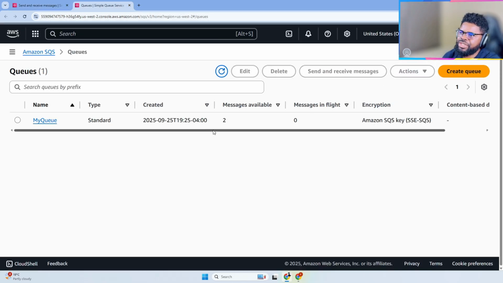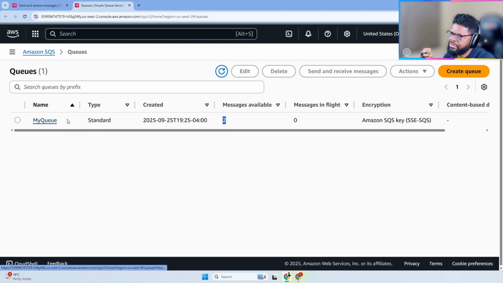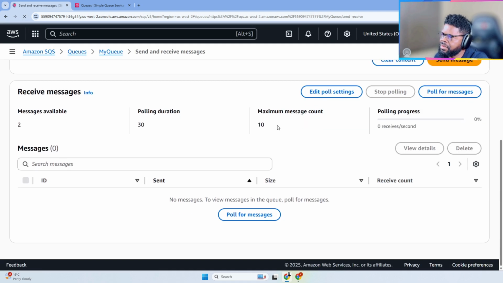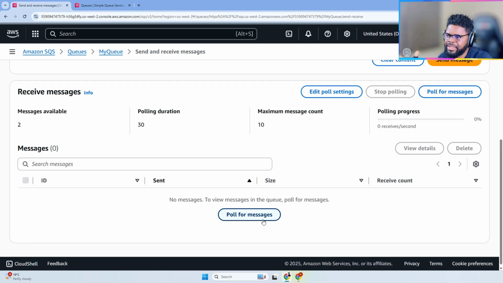You can see messages. If I go back to this queue, I think I was too fast then, but you can see it has 2 messages in flight right now. So there are 2 messages actually available in the queue, right? And here we're done polling for messages. What it means is that if I refresh this page, what's going to happen? What you can see is that the message has gone, right? So the message is no longer here, but it still tells me that there are like 2 messages here, right?